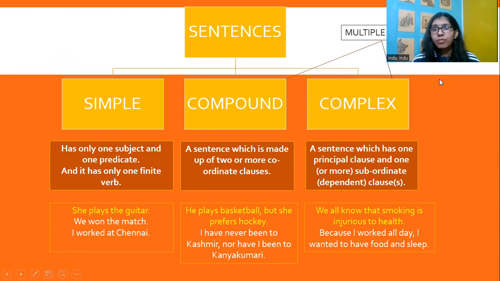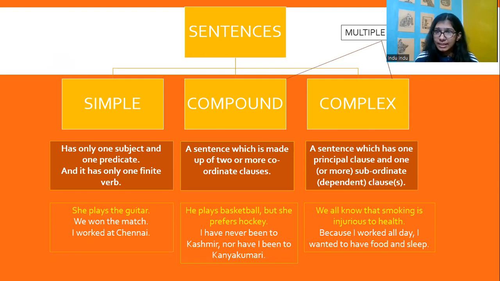Looking at the examples of complex sentences: we all know that smoking is injurious to health. There's a principal clause, we all know. What do we all know? That smoking is injurious to health.